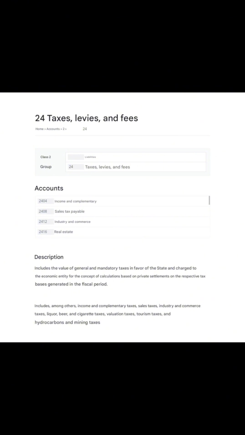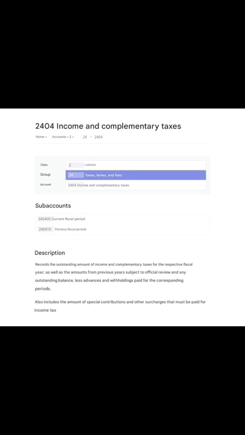The next account is 24, taxes, levies, and fees. It includes the value of general and mandatory taxes in favor of the state and charged to the economic entity, calculated based on private settlements on the respective tax bases generated in the fiscal period. The next account is 2404, income and complementary taxes. It records the outstanding amount in income and complementary taxes for the respective fiscal year, as well as the amounts from previous years subject to official review and any outstanding balance, less advances and withholdings paid for the corresponding periods. It also includes the amount of special contributions and other surcharges that must be paid for the income tax.